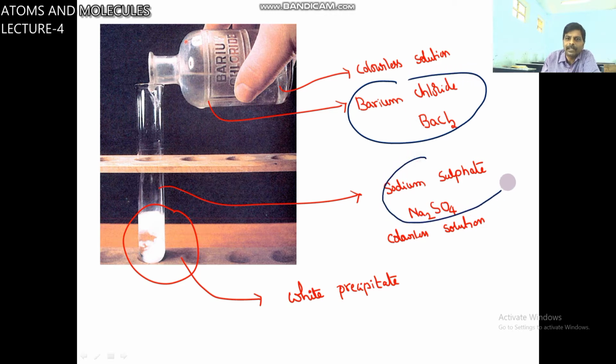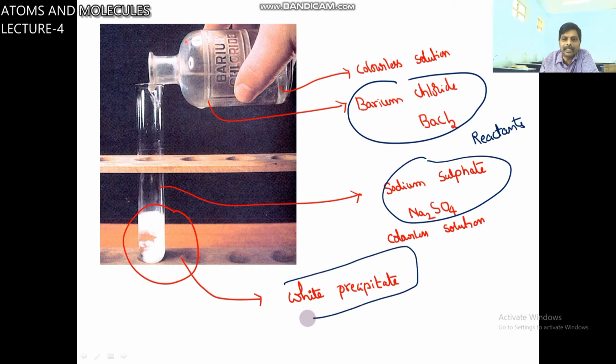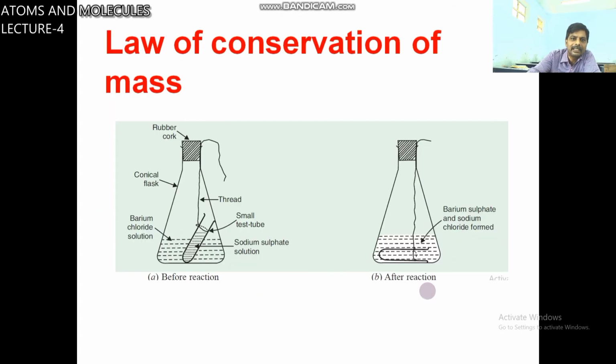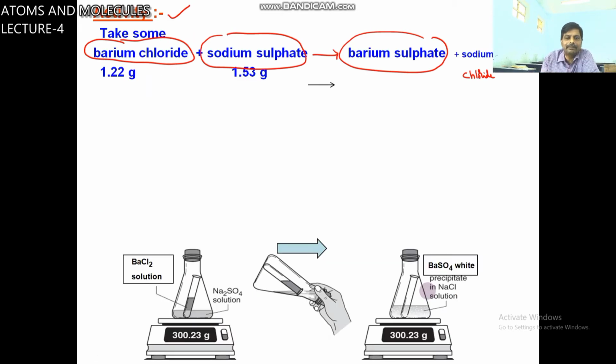These are reactants, the starting substances. After adding these two, you will get a white precipitate. This white precipitate is one of the products. So it is the basis for this activity.